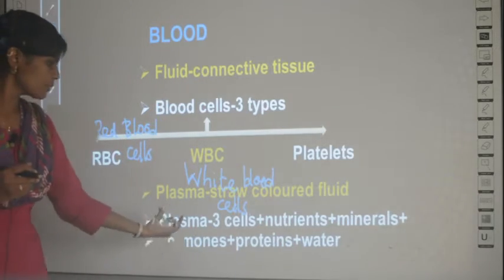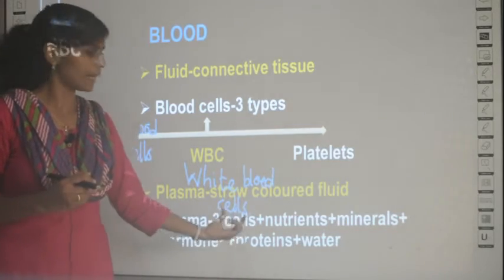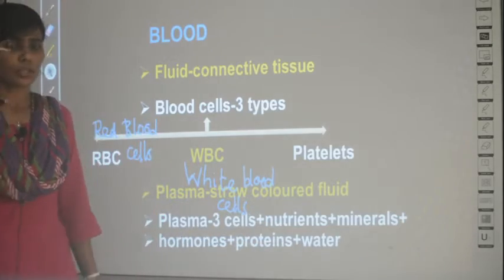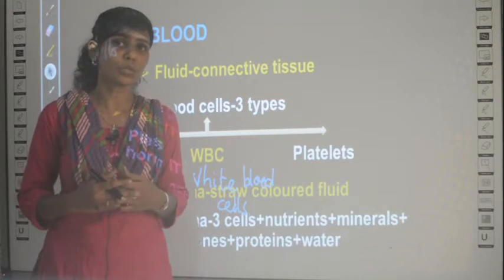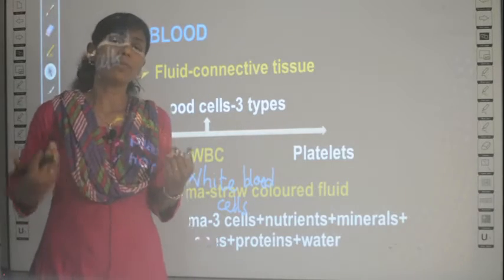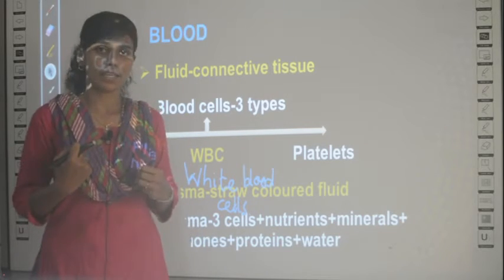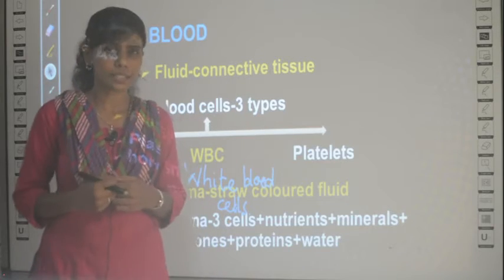Okay, so this plasma contains these 3 types of cells, that is RBC, WBC and platelets, and also the nutrients. What nutrients? You already know blood has nutrients. From where does it get the nutrients? See, when you eat and when it is digested, the nutrients are absorbed into the blood. You have studied this in your digestive system, in your grade 6 and 7 you must have studied.